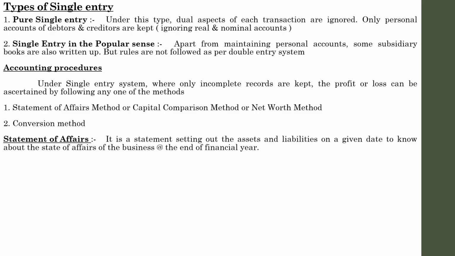But it doesn't mean that you can call that a balance sheet, because it does not give exact details regarding assets and liabilities. It is prepared on the basis of a general idea regarding the assets and liabilities during a period. But a balance sheet is not like that. It is prepared on the basis of the correct balances from the ledger accounts. So a balance sheet is correct, but a statement of affairs, even though it is almost similar to the balance sheet, we can't say that it is a balance sheet. It is termed as statement of affairs.